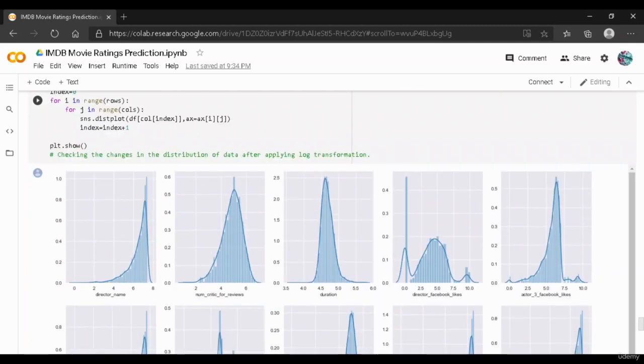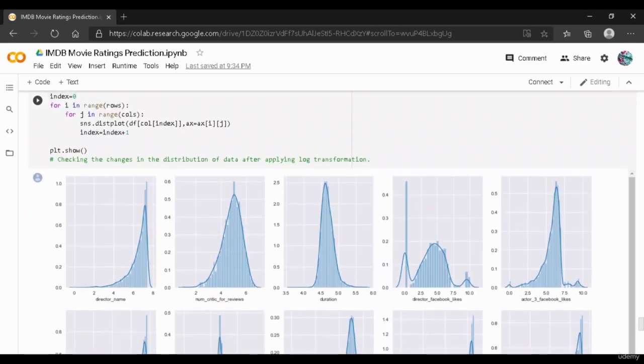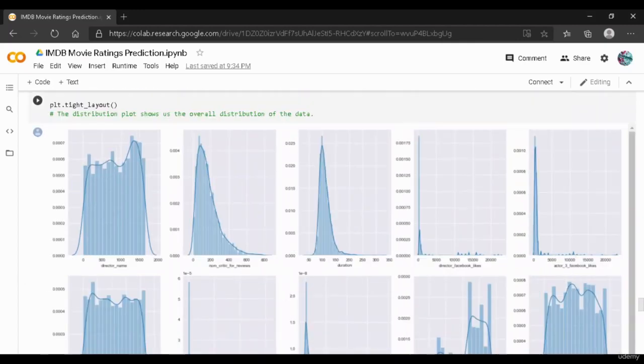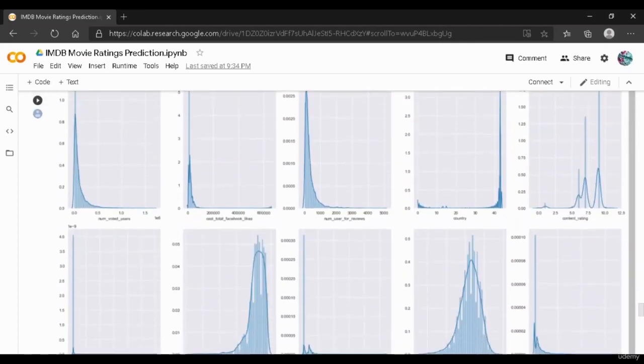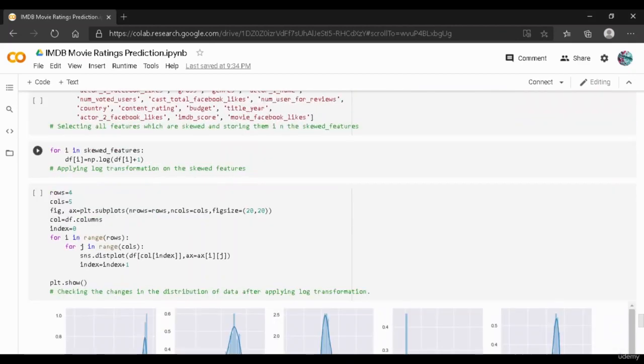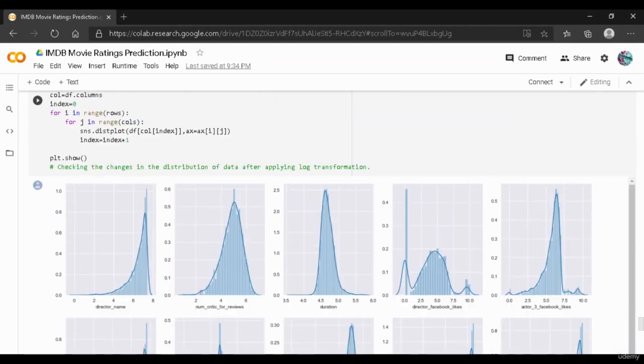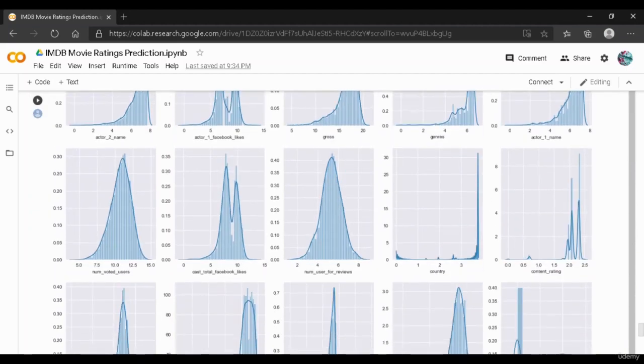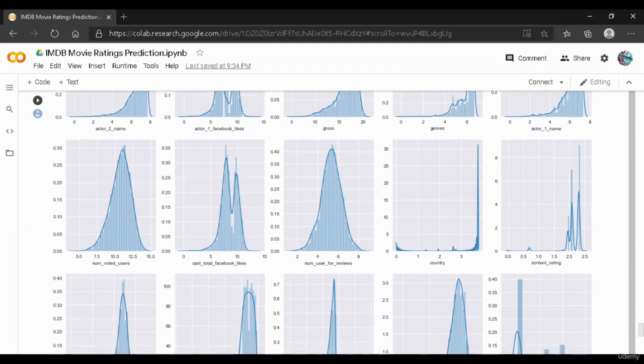So the skewness has been removed. When it comes to director name, previously it was this way, and after applying log transformation, the distribution plot has completely changed. So basically we have tried to change our data into a normal distribution, as you can see over here in this plot.